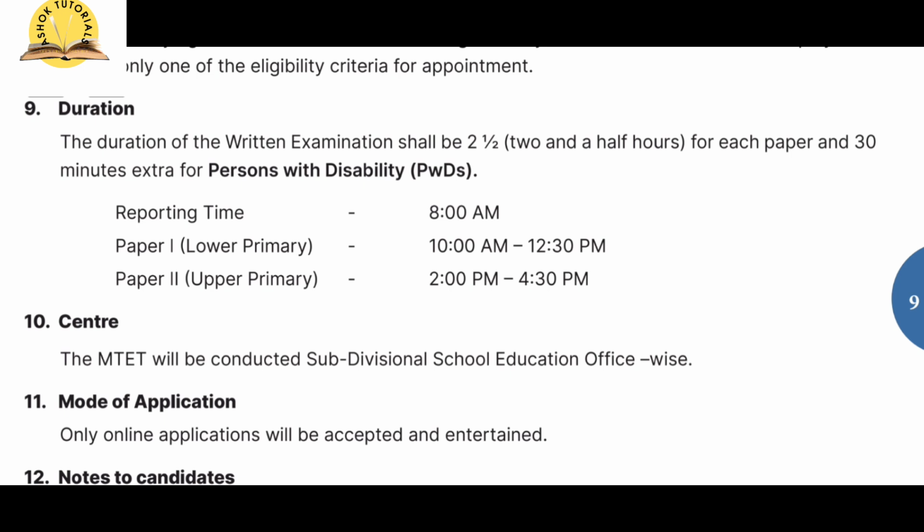In the morning, you have to go to the examination centers. Then for LP, the timing is from 10 a.m. to 12:30 p.m. You will be writing your lower primary exam paper 1. And those candidates who are writing UP, you will start your exam at 2 p.m. and finish it by 4:30 p.m. Right? Remember this.